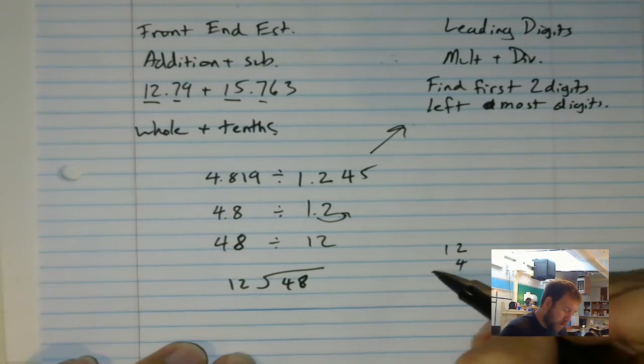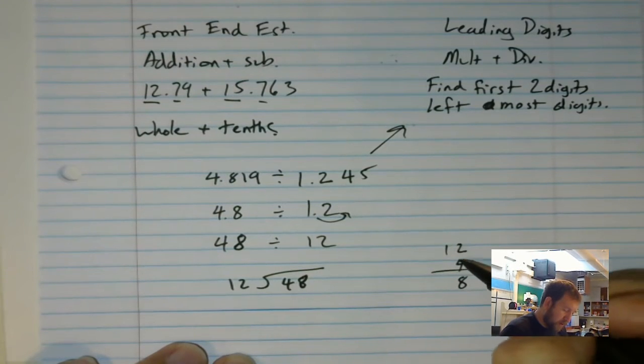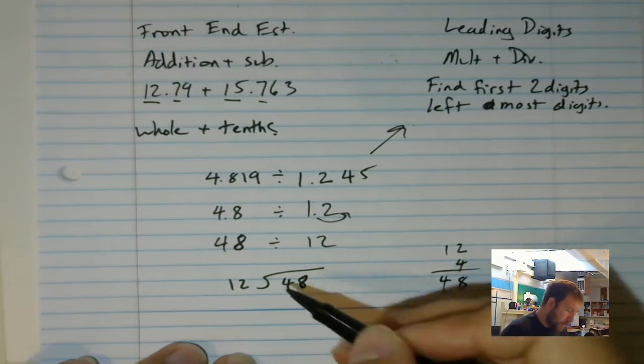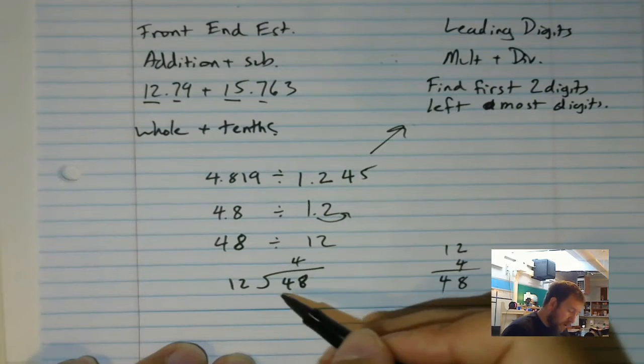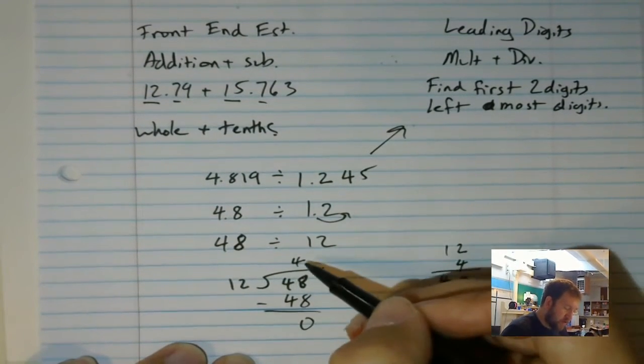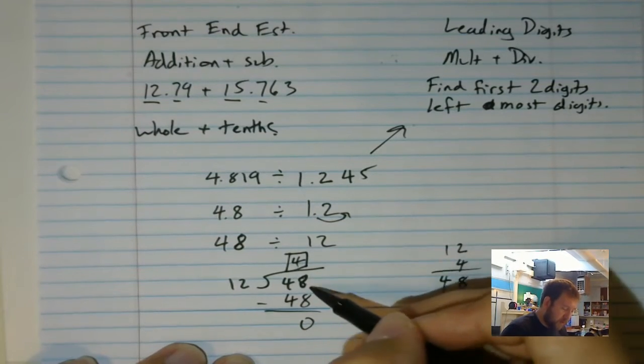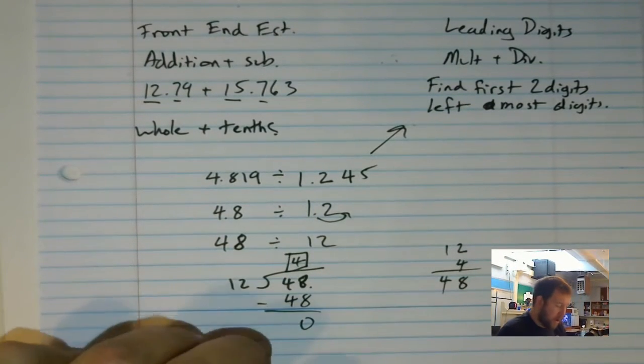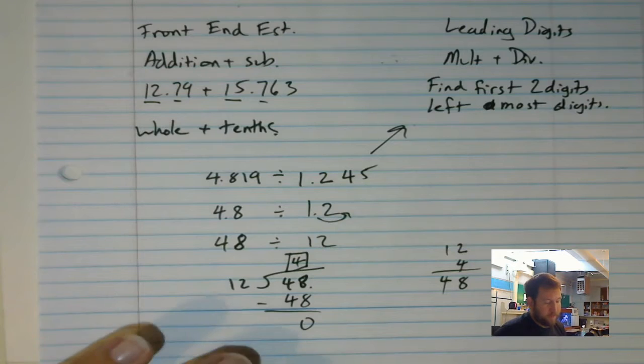12 times 4. 4 times 2 is 8. 4 times 1 is 4. So it is 4 times. And I can test 48. I've got 0, so I'm done. So my answer is 4, my decimal point I would have to bring up, but I don't have to worry about it. I'm good. So basically, the only thing we're going to have to do in this section is remember how to do our leading digits. Okay, let's look at one more.